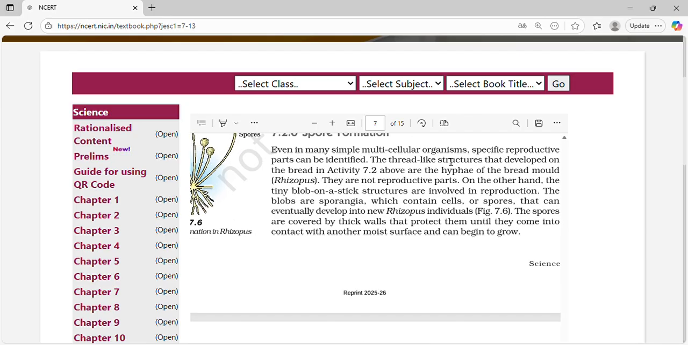Even in many multicellular organisms, specific reproductive parts can be identified. Thread-like structures can be seen on bread mold, Rhizopus; they are not reproductive parts. On the other hand, the tiny blob-on-a-stick structures are involved in reproduction. The blobs are sporangia, which contain cells or spores that can eventually develop into new Rhizopus individuals. The spores are covered by thick walls that protect them until they come into contact with a moist surface.